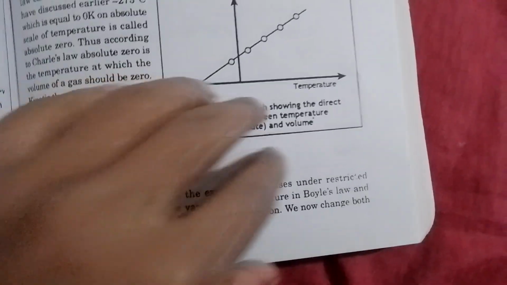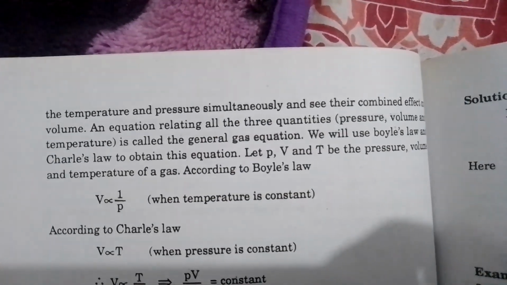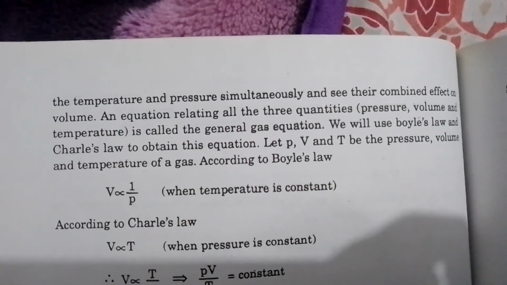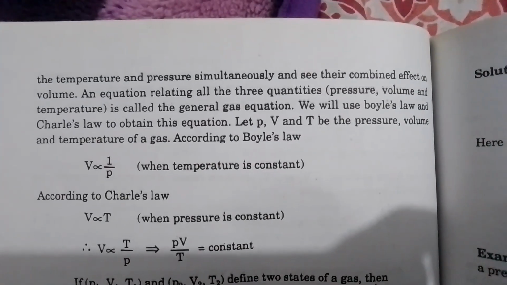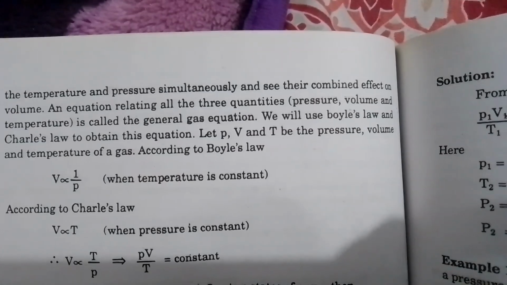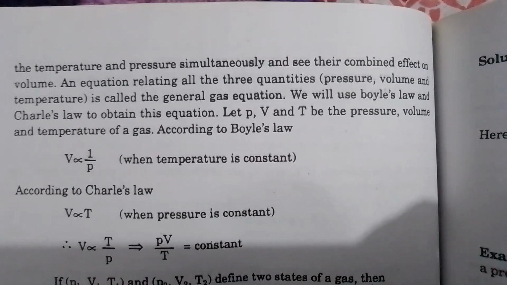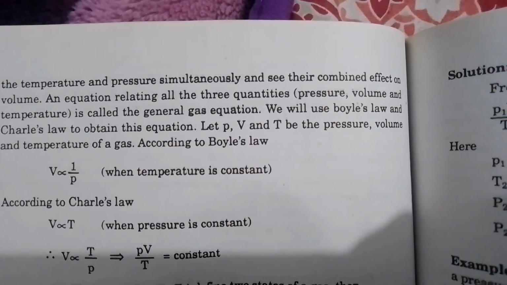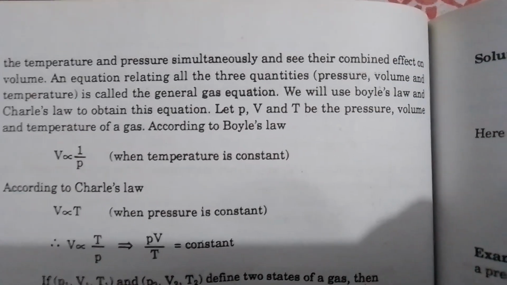We now change both the temperature and pressure simultaneously and see their combined effect on volume. An equation relating all the three quantities, pressure, volume and temperature, is called the general gas equation. We will use Boyle's law and Charles' law to obtain this equation. Let P, V and T be the pressure, volume and the temperature of the gas, according to Boyle's law.